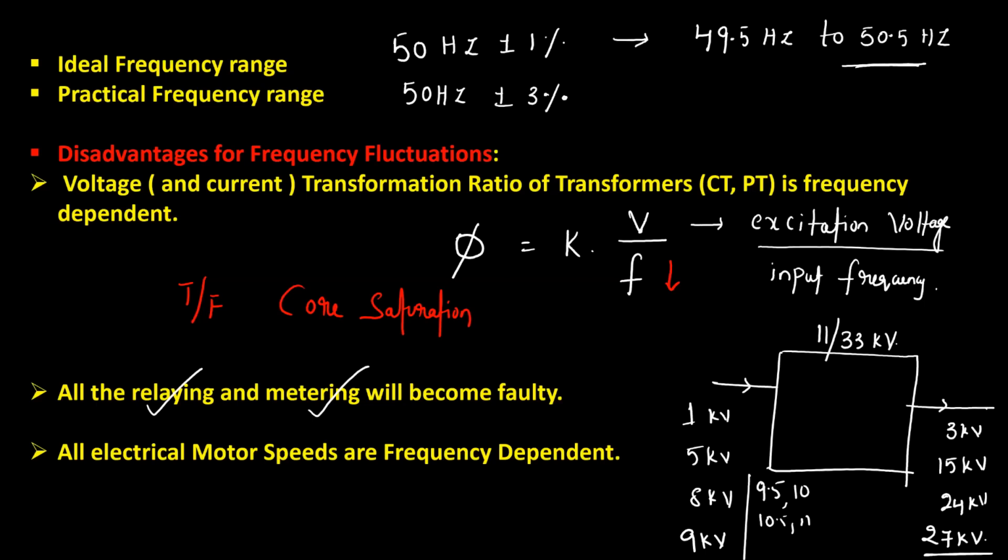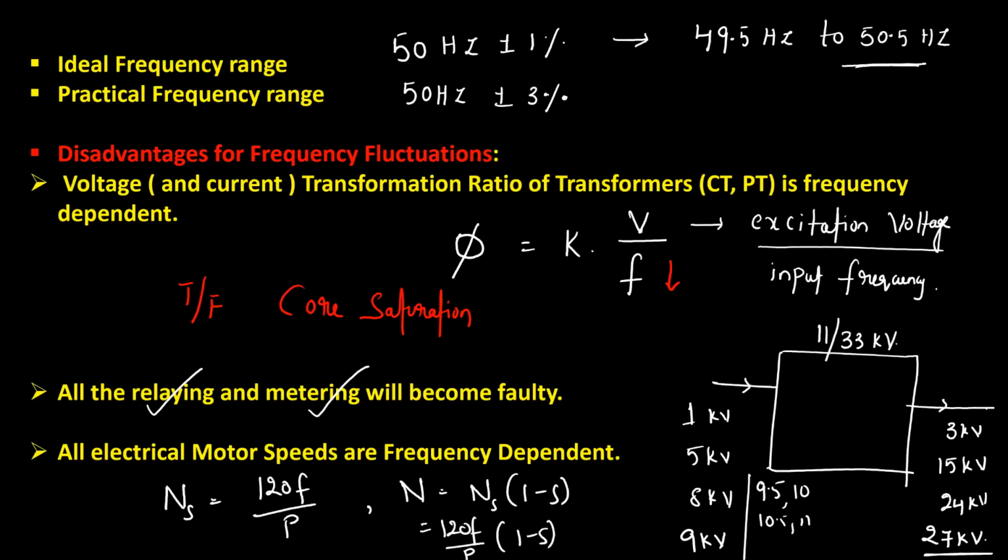The electrical motor speeds are frequency dependent. If you recollect, for a synchronous motor, synchronous speed Ns is given by 120 F by P, and for an induction motor the speed is given by synchronous speed into (1 minus S), that is 120 F by P into (1 minus S).